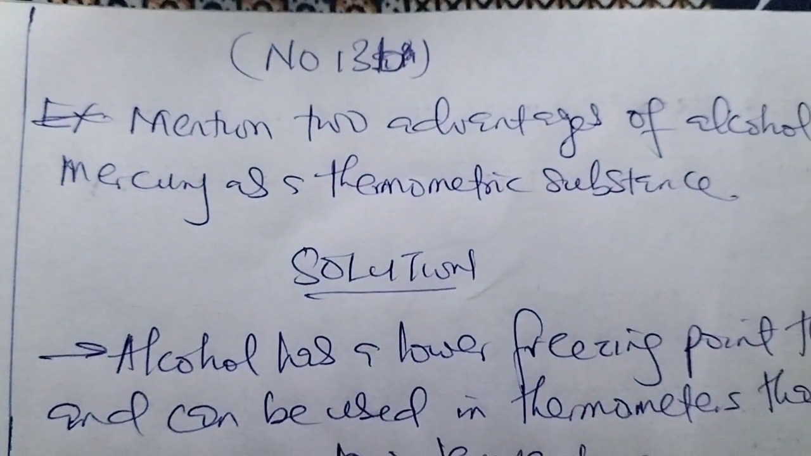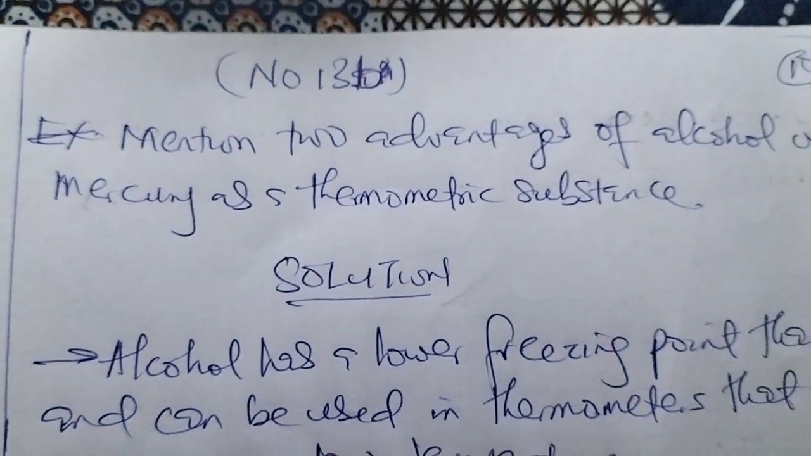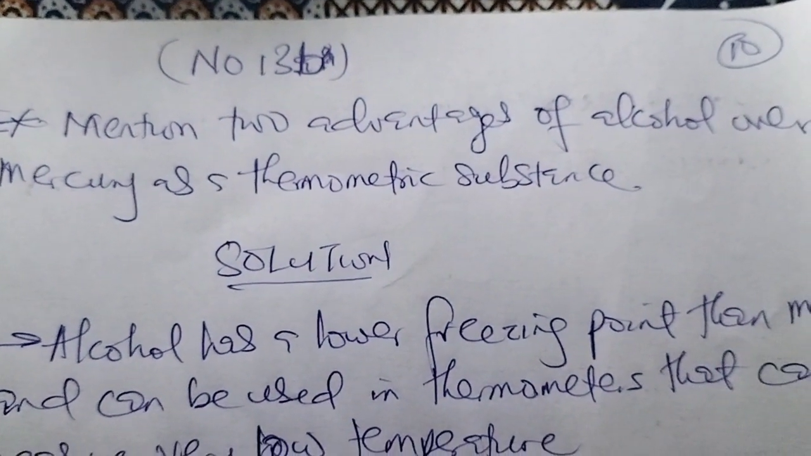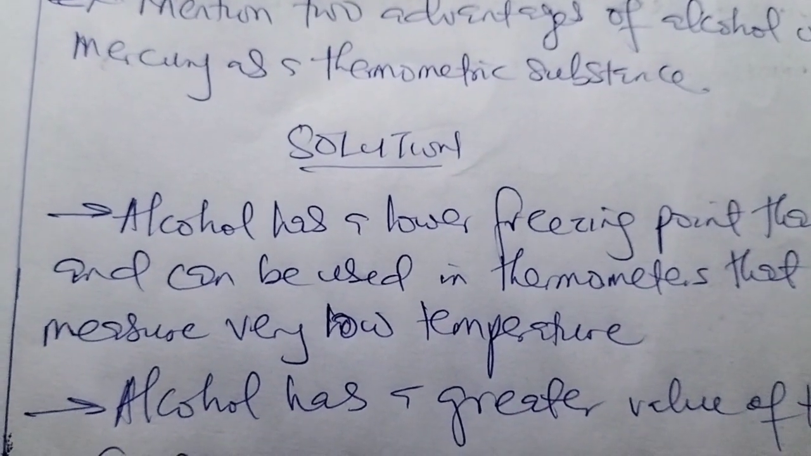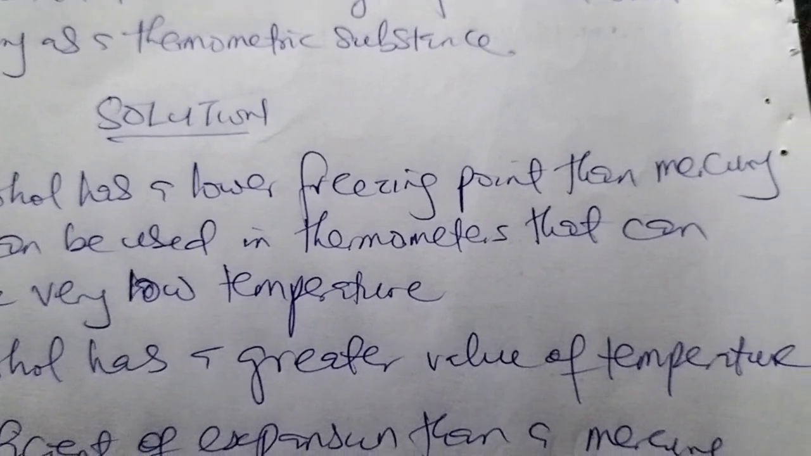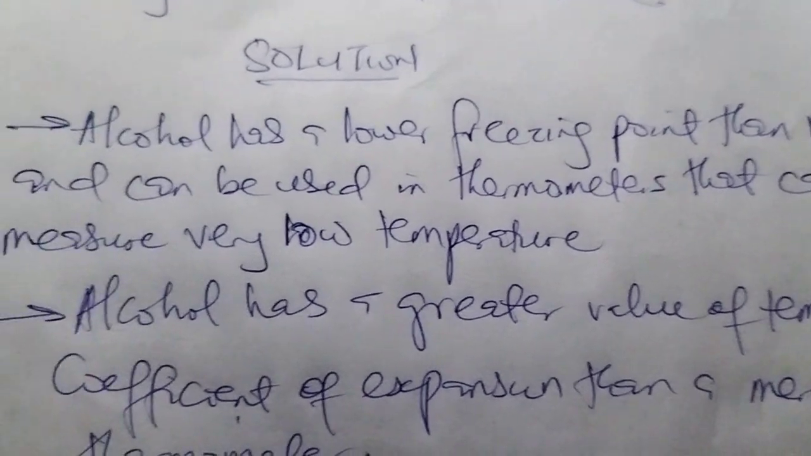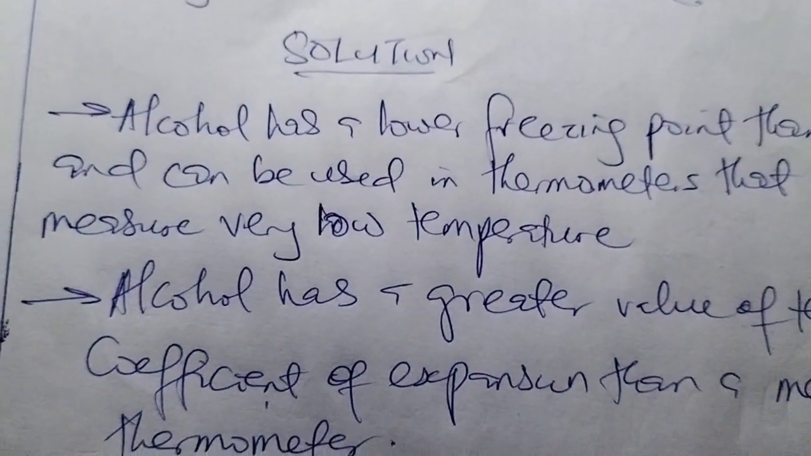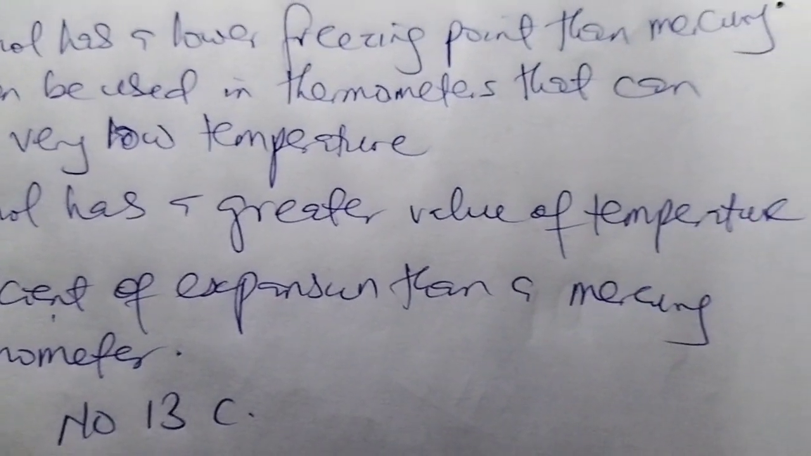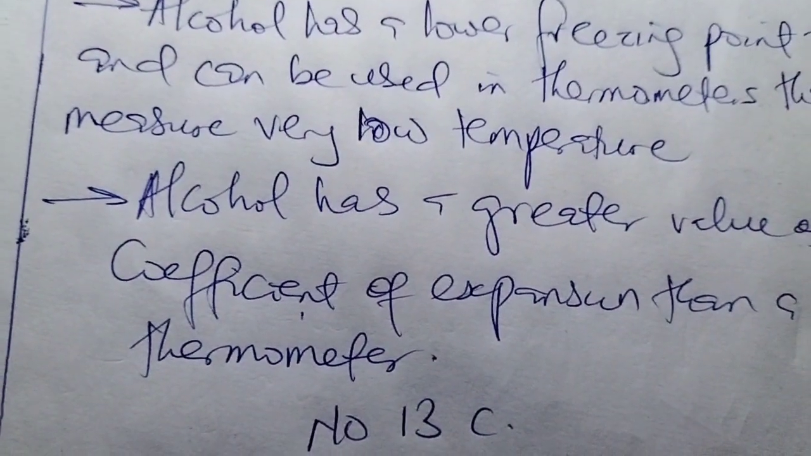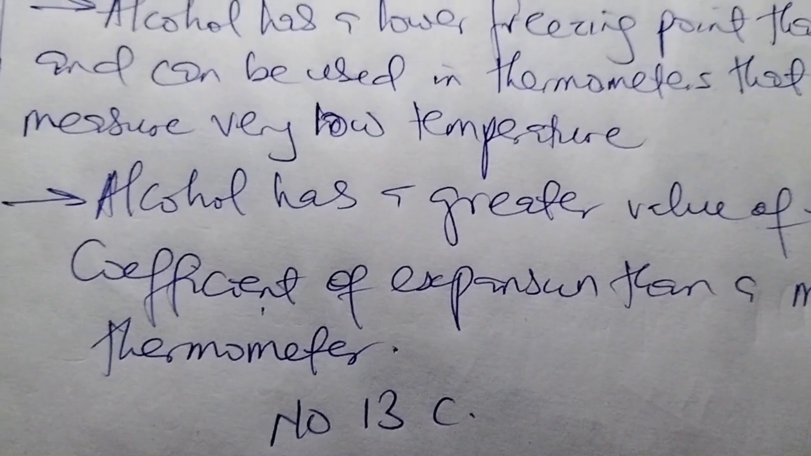13B says, mention 2 advantages of alcohol over mercury as a thermometric substance. Solution. Number 1, alcohol has a lower freezing point than mercury and can be used in thermometers that can measure very low temperature. Number 2, alcohol has a greater value of temperature coefficient of expansion than mercury.